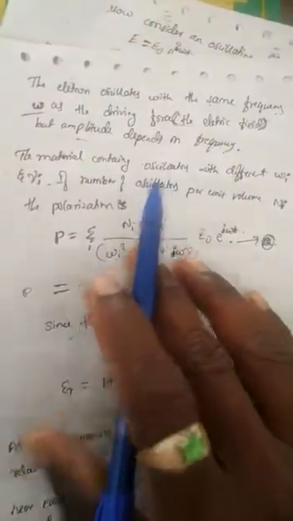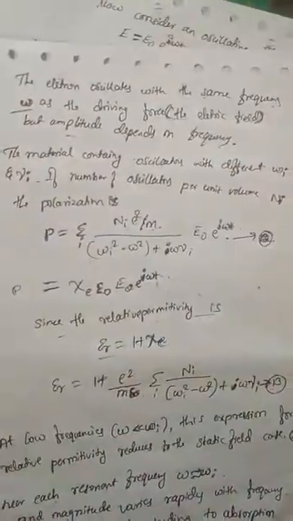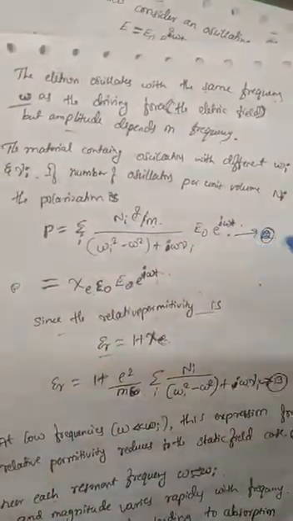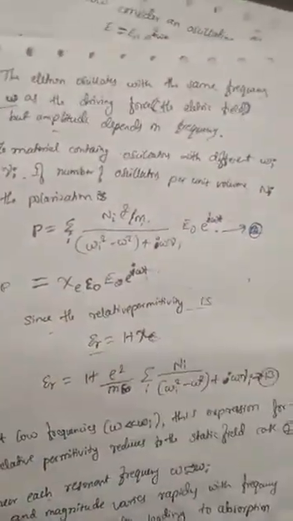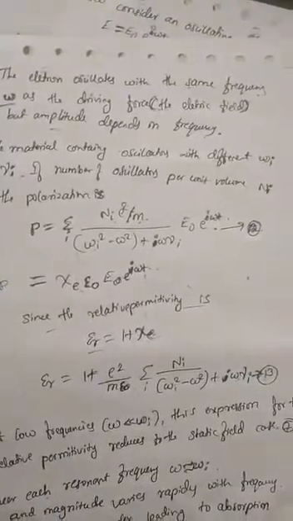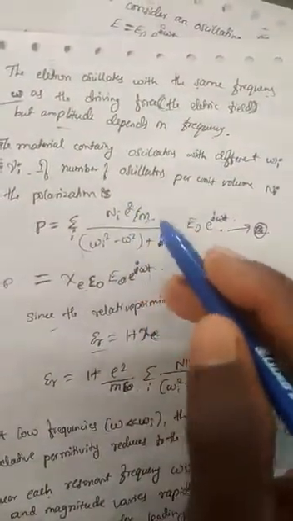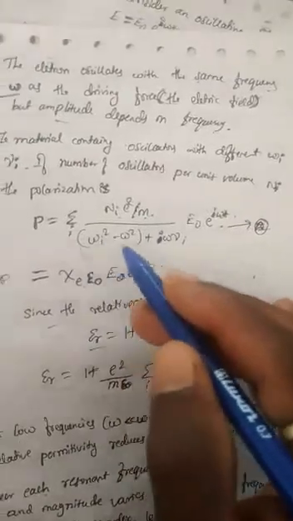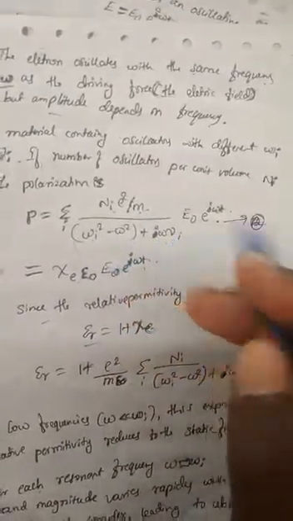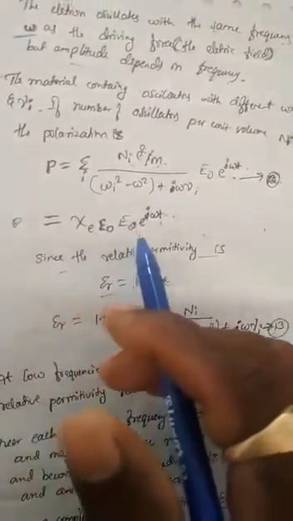depends on the frequency. The material contains oscillators with different omega i and gamma i. If the number of oscillators per unit volume is n i, then the polarization can be written as P equal to the summation of n times that value of x, which is n e square by m divided by omega i square minus omega square plus i omega gamma i, equal to chi e epsilon naught E naught e power i omega t.